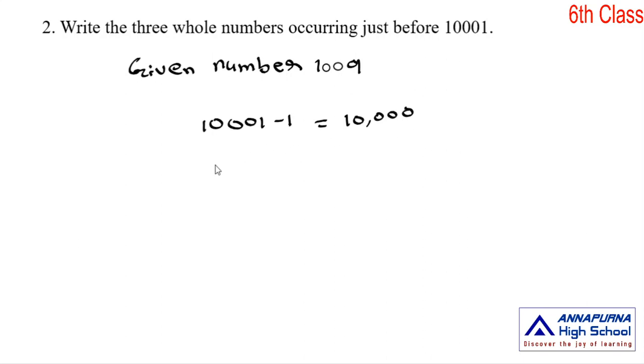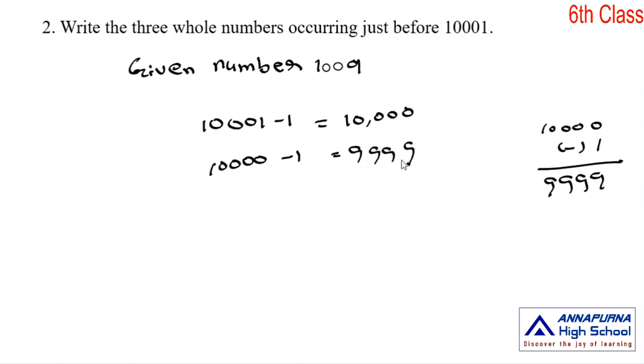We subtract 1 from 10,000. 10,000 minus 1: here borrowing, 10 minus 1, 9, here also 9, 9, 9. 10,000 minus 1 is 9,999.